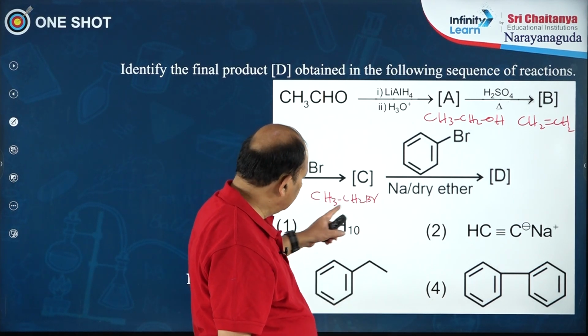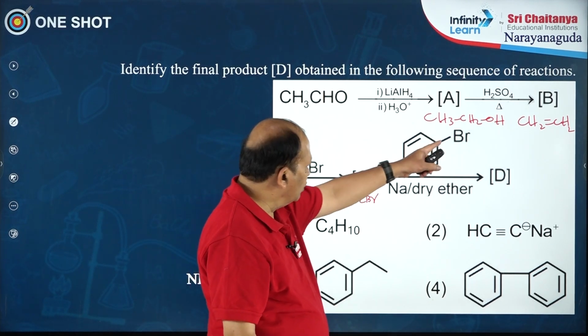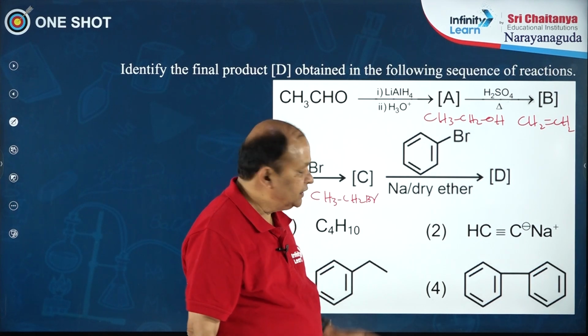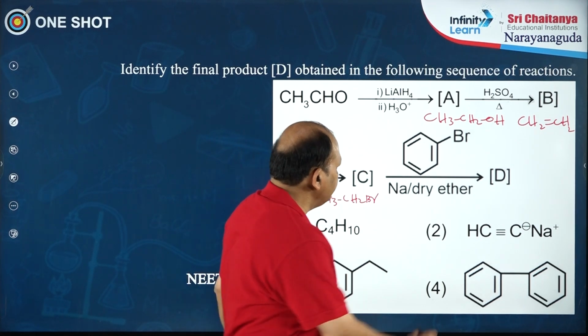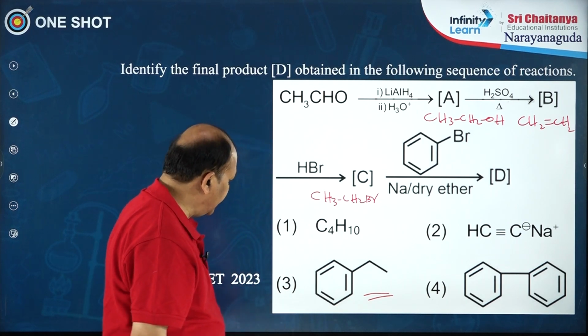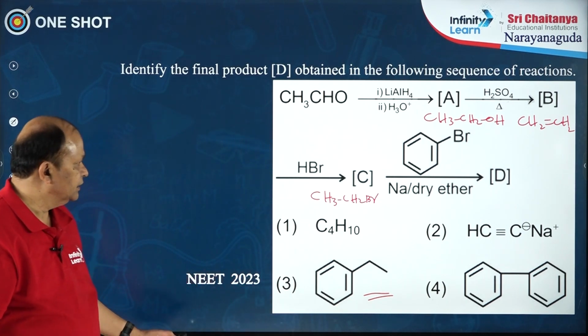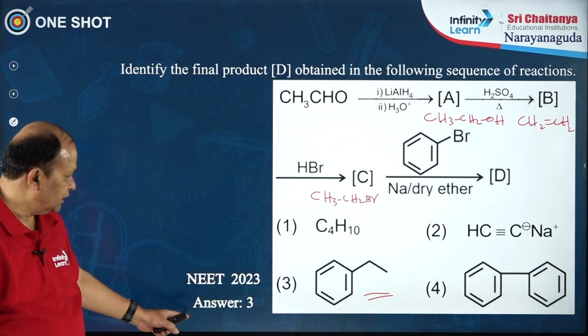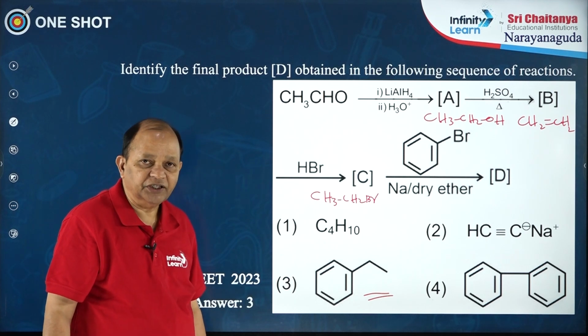Ethyl bromide is the alkyl halide, bromobenzene is the aryl halide. It is a Wurtz-Fittig reaction and the product is ethyl benzene. Option 3 is the right option for this question. Answer 3, that is ethyl benzene.